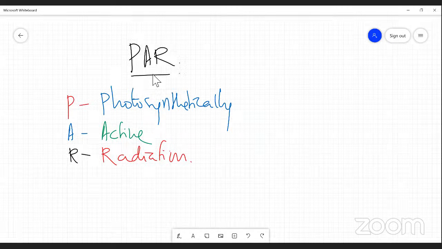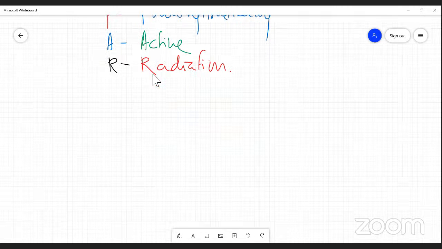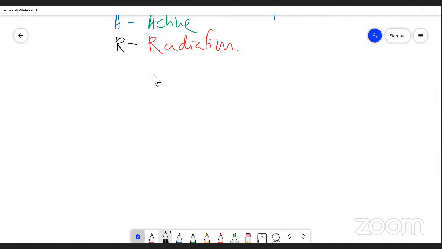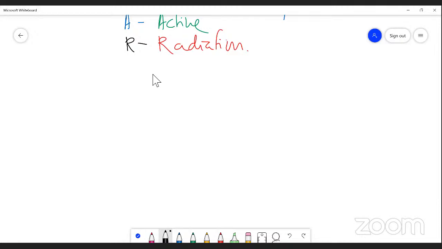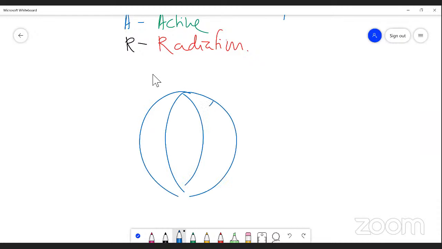Actually, if you take 100% of light, dear student, this is very important data. Please follow me. It's sunlight. Once again, I'd like to draw the shape of the earth.